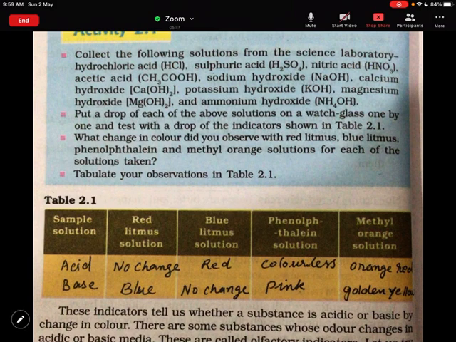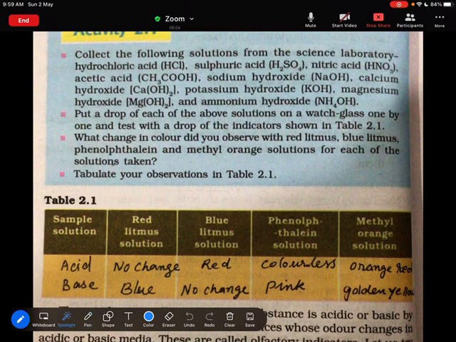Collect the following solutions from the science laboratory. Hydrochloric acid, the word itself has acid. Sulfuric acid, H2SO4, nitric acid, acetic acid. So these are acids.